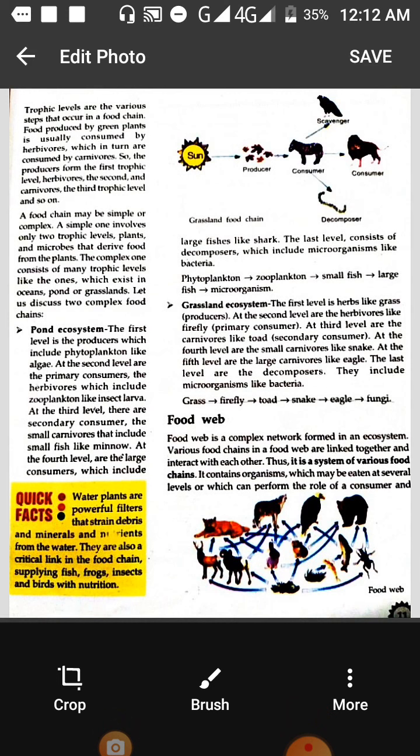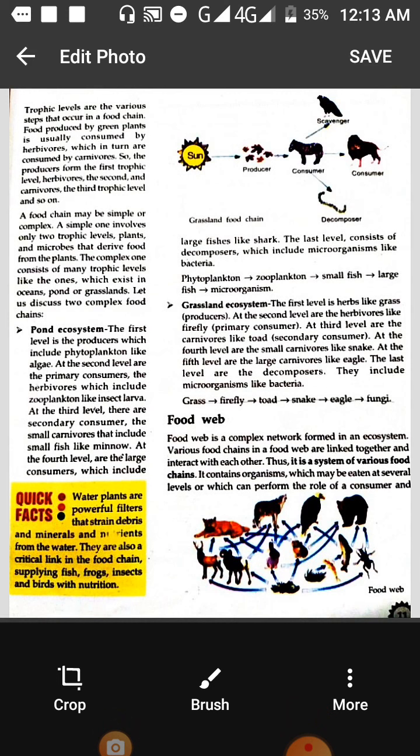A food chain may be simple or complex. Now what is a simple food chain? A simple food chain is one which involves only two trophic levels. The two trophic levels mean plants and microbes: the plants prepare the food, and the microbes derive the food from the plants. So that is the two level.